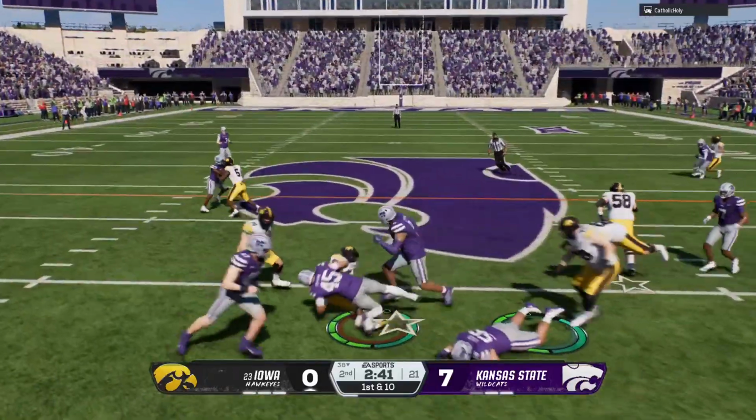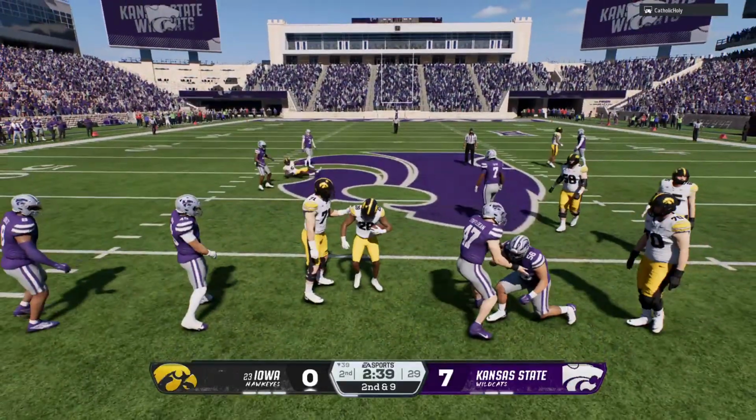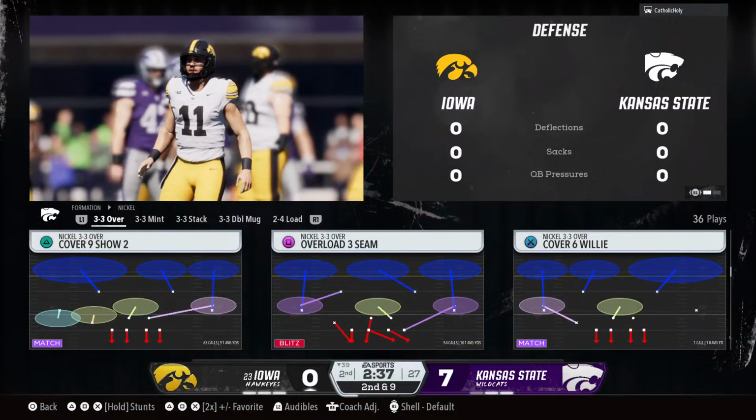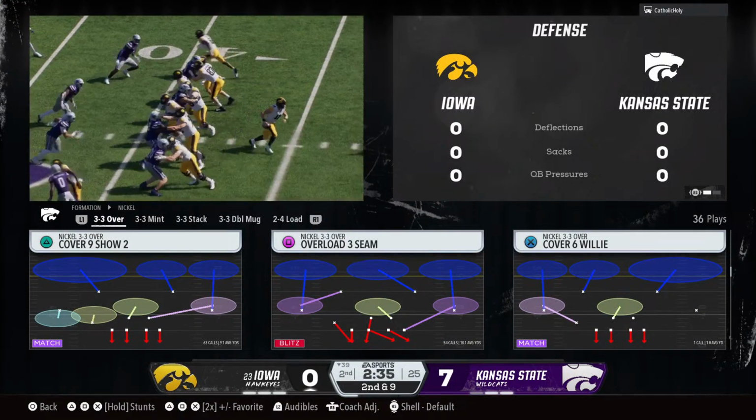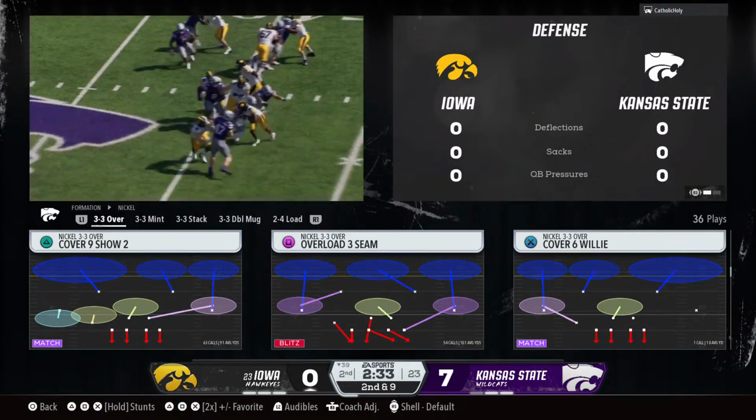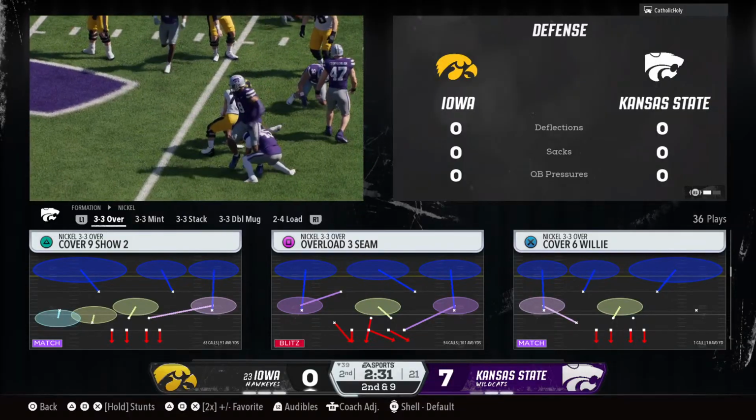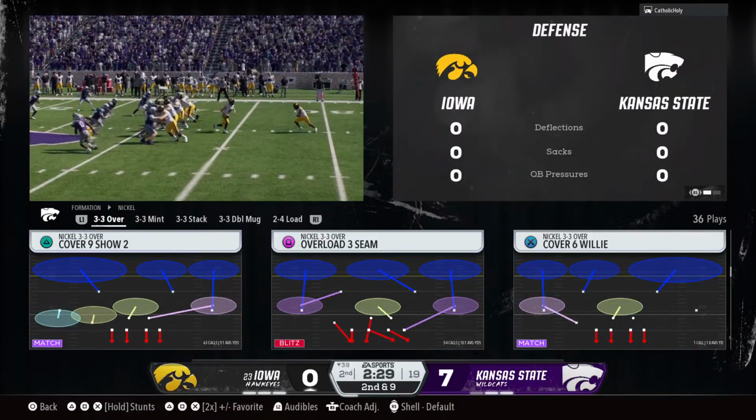Running back searching for a hole. And this one will be stopped for no gain. Stopping the run is very high on every defensive coordinator's list. Making the team one-dimensional. Nice job stuffing the run on that play right there.